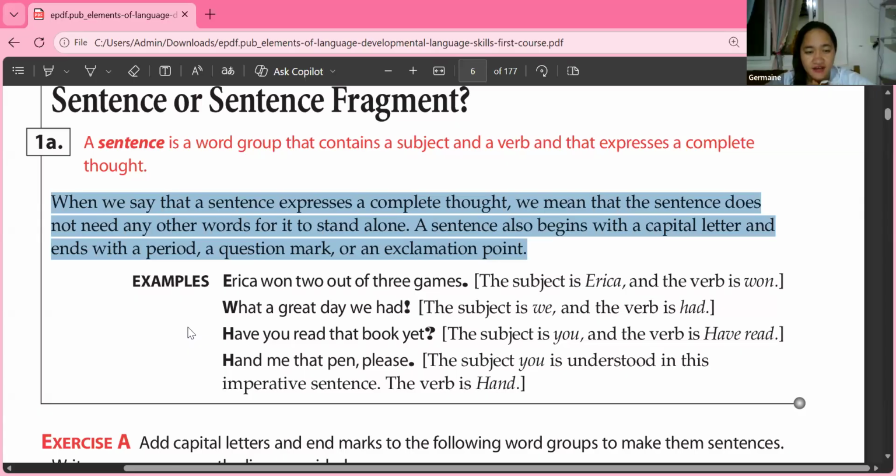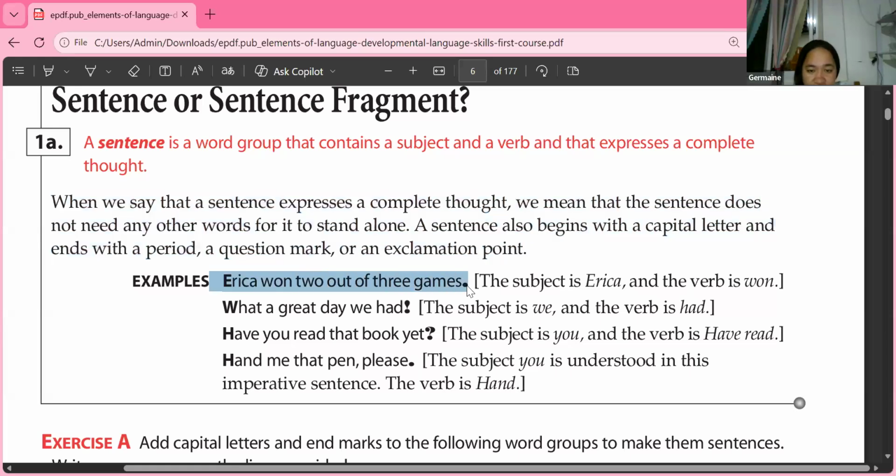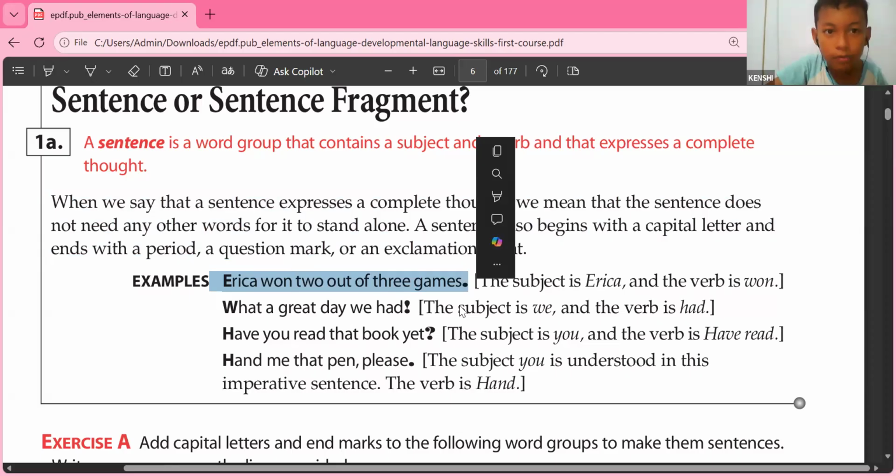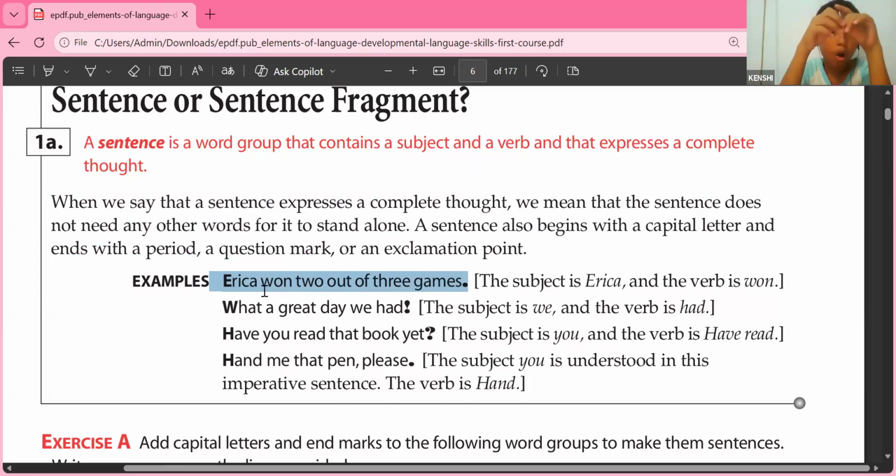Now, we have here examples of sentences. Let us first read sentence number 1. Kenshi, I want you to read the first sentence. Okay. Erica won 2 out of 3 games. Okay, read it again, Kenshi. Erica won 2 out of 3 games. Very good.